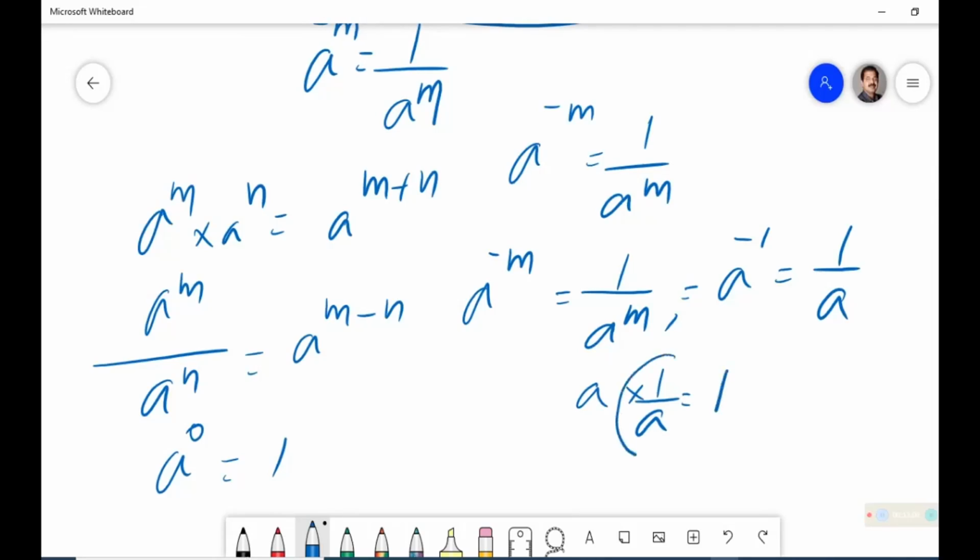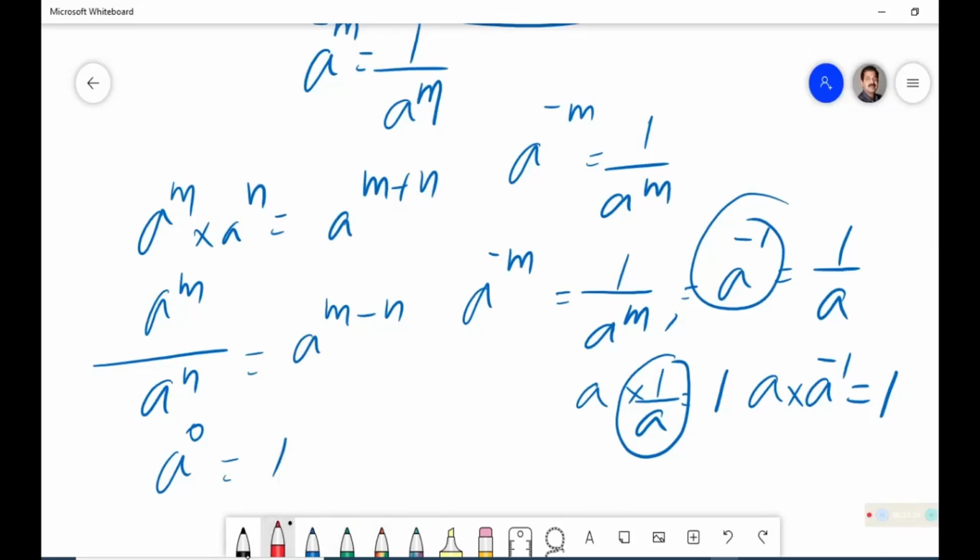Since 1 upon a अगर replace कर सकता है a raised to minus 1 से, तो हम क्या लिखेंगे? a into a raised to minus 1 is equal to 1. इससे हमको दूसरा कुछ कंक्लूजन में पहुंचना पड़ रहा है. थोड़ा ध्यान से देखिए. These are all creating and developing law over here. What we studied was a raised to minus m is equal to 1 upon a raised to m. इसका नेगेटिव साइन होने की वजह से ये इधर आ गया. वही चीज को एक दूसरा फॉर्मेट में डाल रहा हूँ.